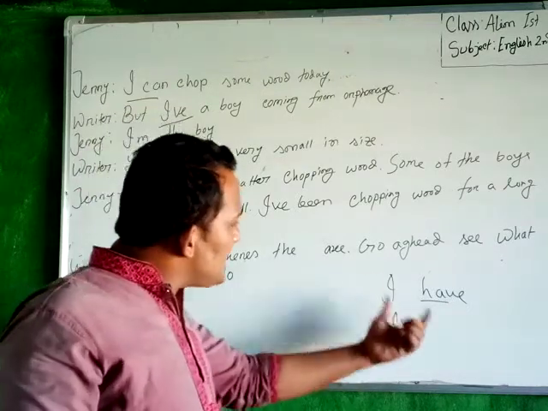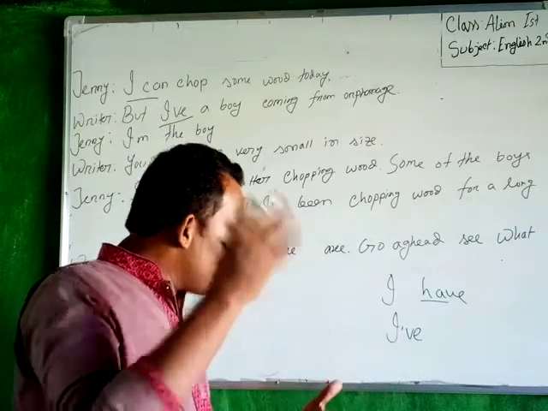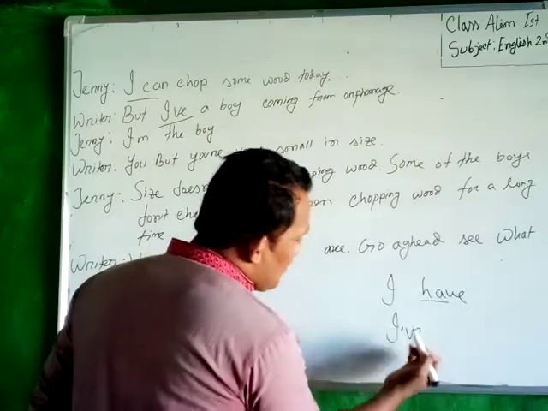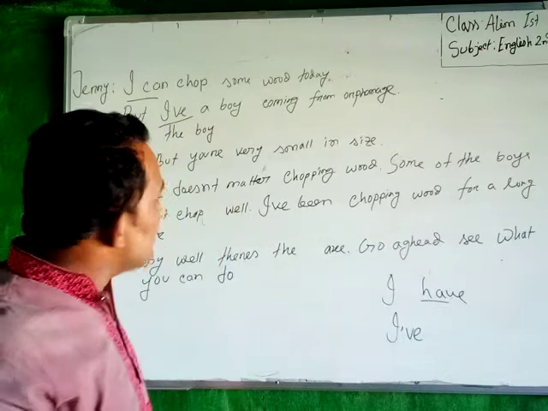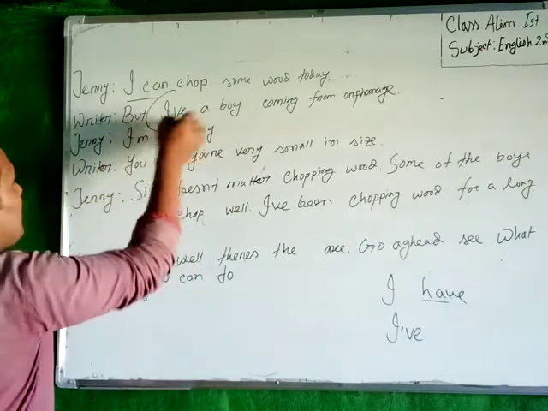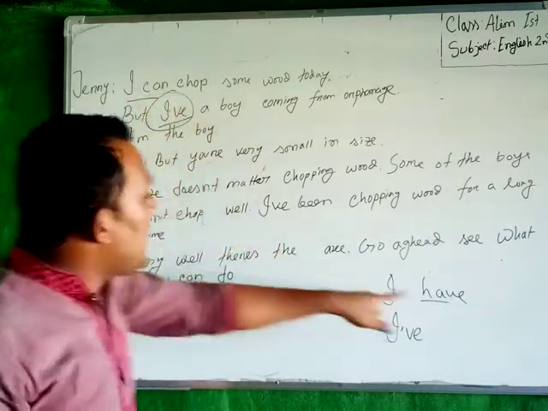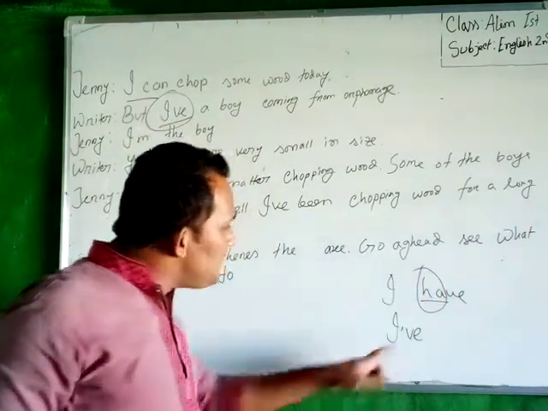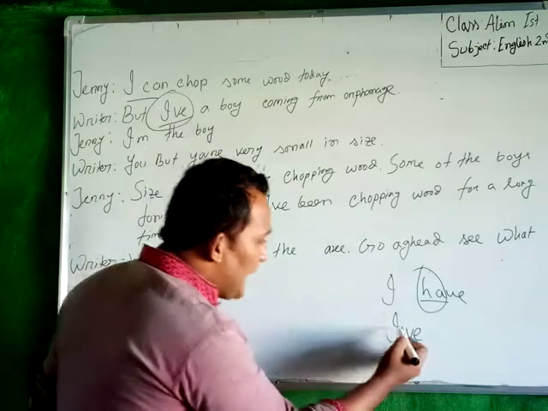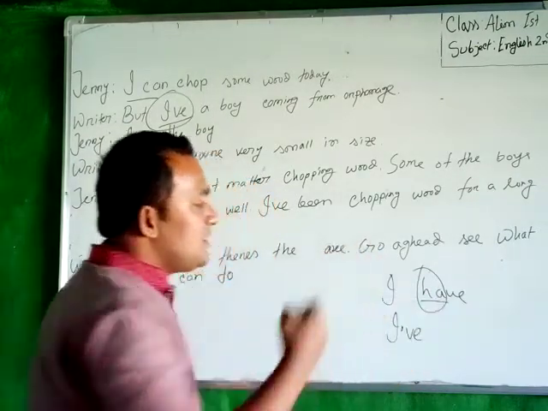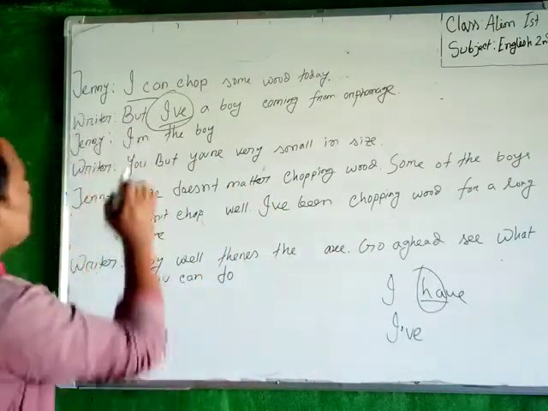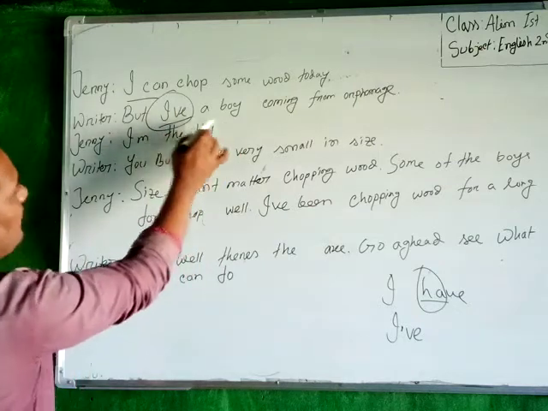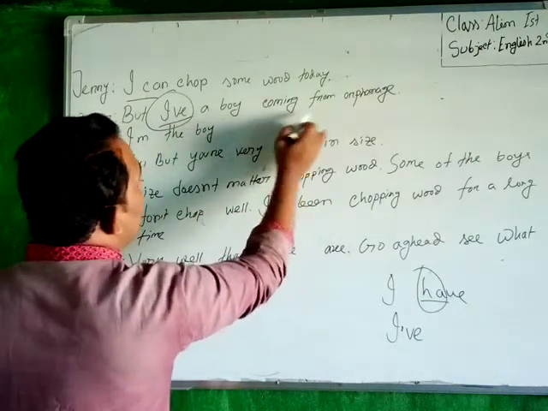So here is a correction: I've means I have. Here H and A are missing, so I have to use an apostrophe for these missing letters. So, but I've a boy coming from orphanage.